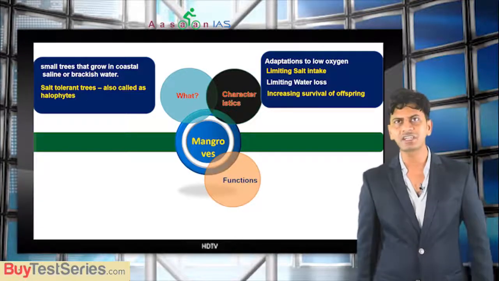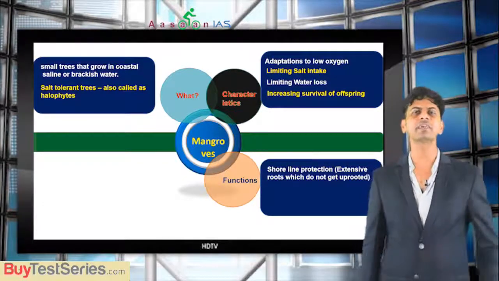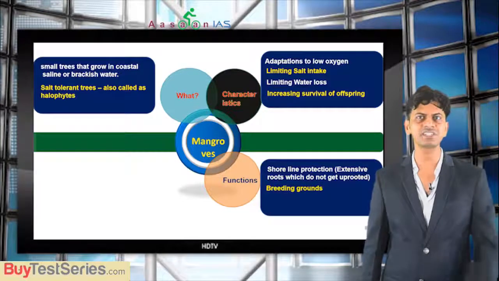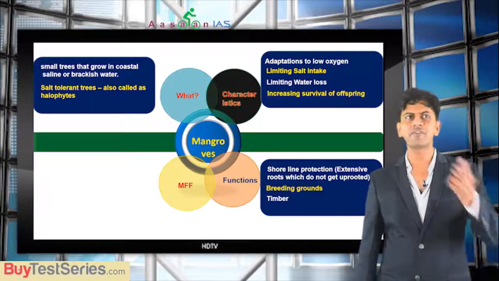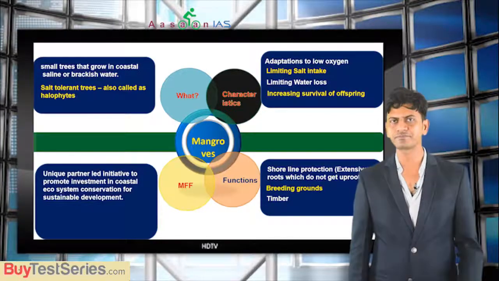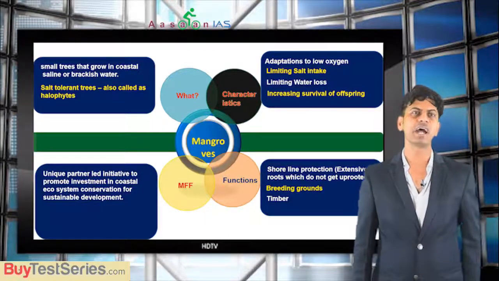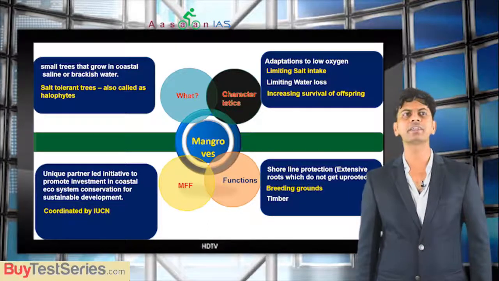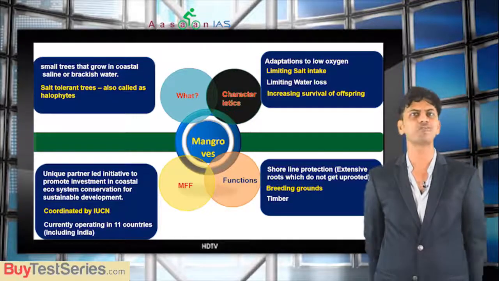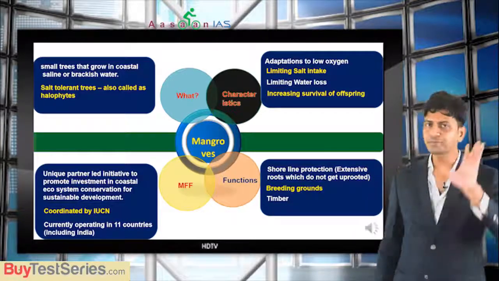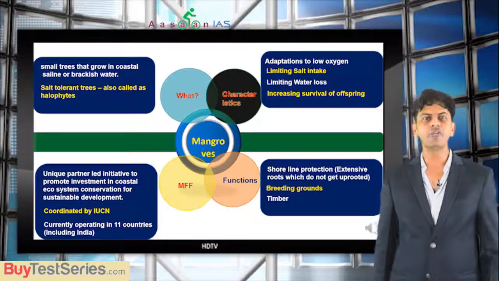Then we have seen their functions like shoreline protection because of their extensive roots which do not get uprooted. Similarly, they are breeding grounds, so very important for species. Similarly, timber if used properly. And what is MFF? MFF is a partner-led initiative to promote investment in coastal ecosystem conservation and sustainable development. It is coordinated by IUCN, and it is currently operating in 11 countries, and India is one among them. This is sufficient. If you know this much, this is sufficient about this topic. Getting me? Now what more to know?